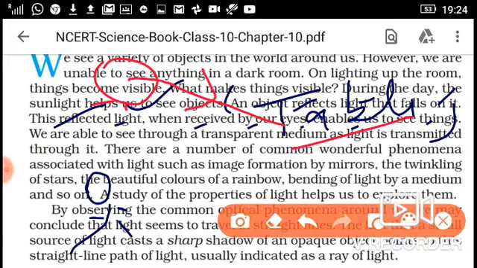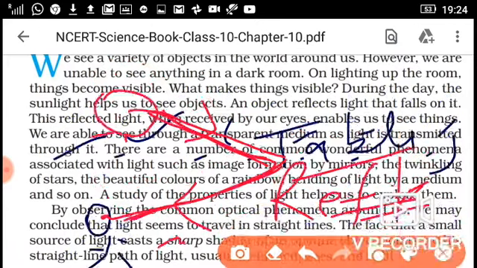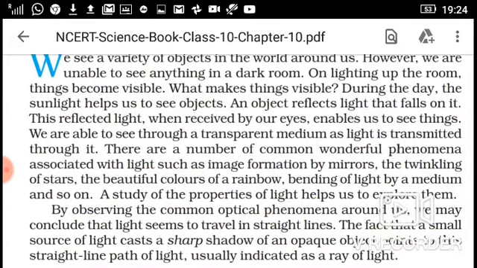Incident means coming from the source, like coming from the bulb, coming from the sun. That is incident, and it strikes and comes back and reaches our eyes. So we see the object. This phenomenon we call reflection. Why? Because the medium is same. It is coming from the bulb, going in the air and comes back in the air. The medium is same. That's why we call this reflection. Means reflection of light helps us to see the objects.